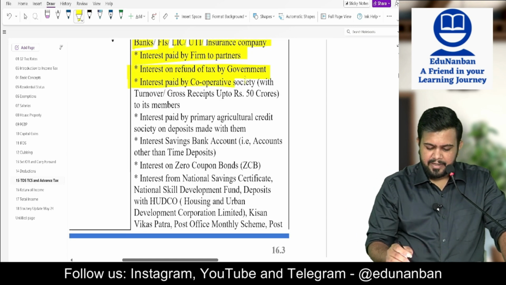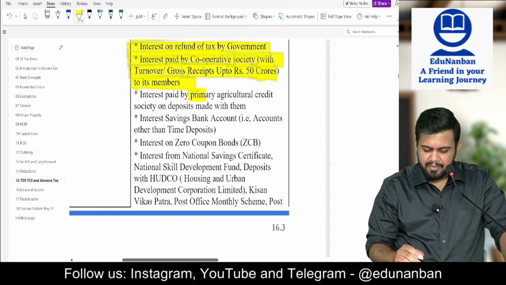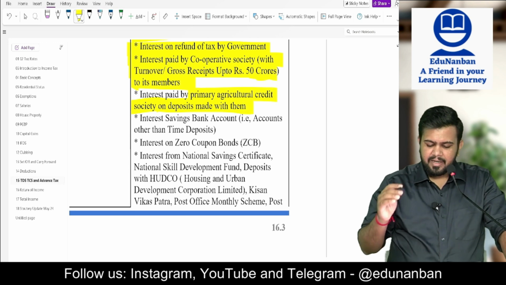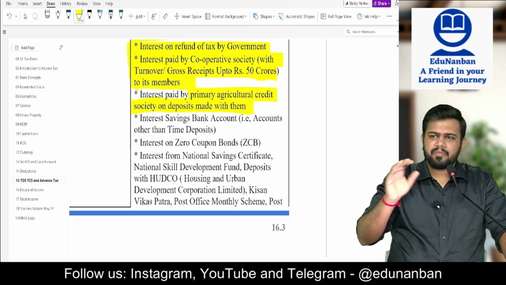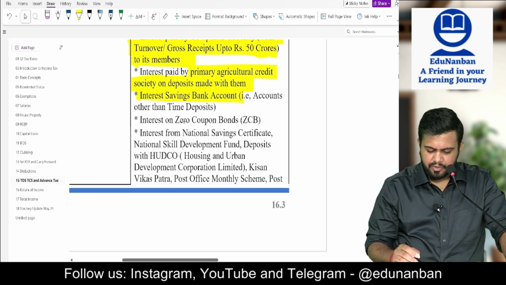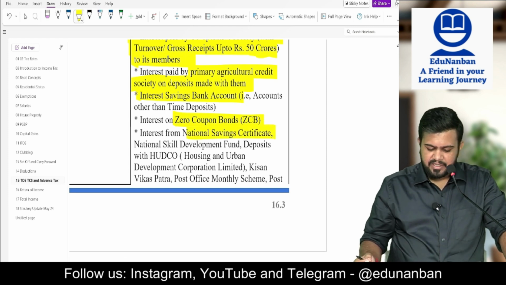Then interest paid by a cooperative society with a turnover or gross receipts of up to 1 crore to its members. This I already told you. Then interest paid by primary agriculture credit society on the deposit made with them. So primary agriculture credit society will pay interest but it will not deduct TDS. Next, interest on saving bank account. Already told you. Interest on zero coupon bonds, there is no TDS. Then interest from National Saving Certificate, no TDS. National Skill Development Fund, no TDS. Deposit with HUDCO, that is Housing and Urban Development Corporation Limited, no TDS. Kisan Vikas Patra, no TDS.